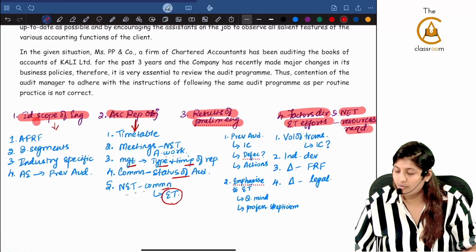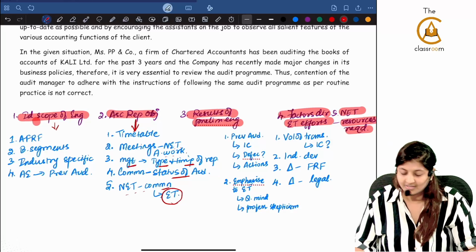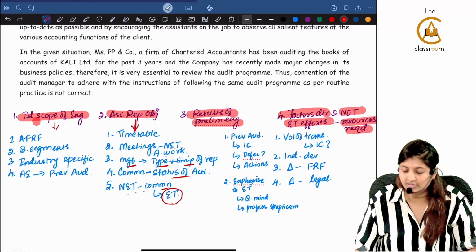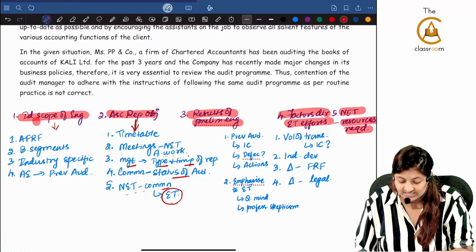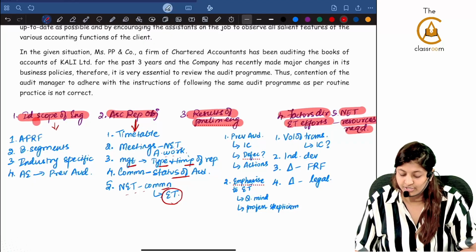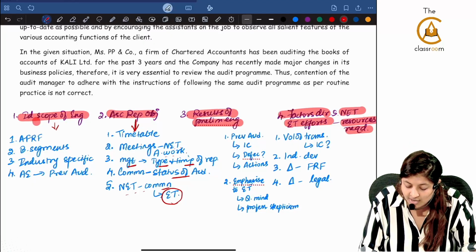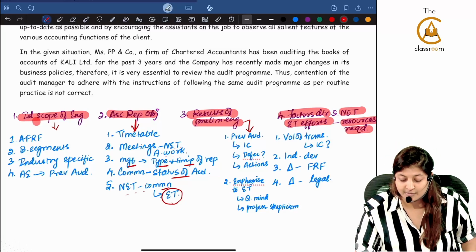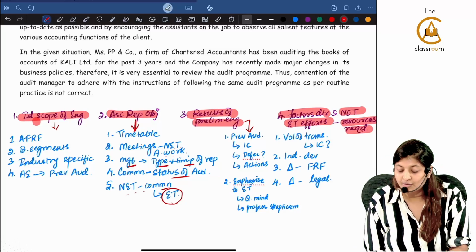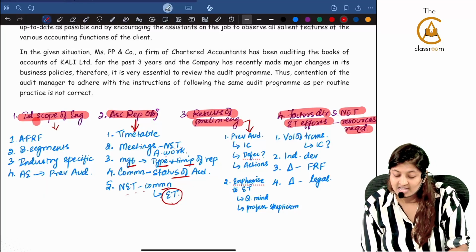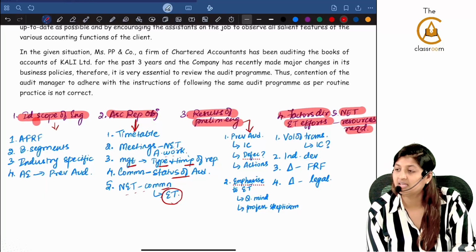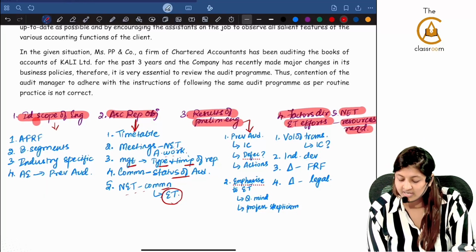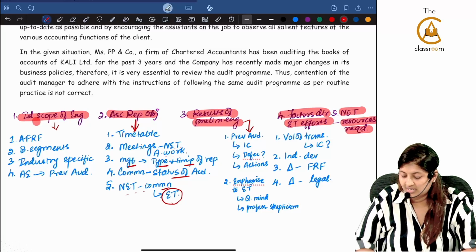There are 5 points. These 5 point headings you know. First one is identifying the scope of engagement. Second is ascertaining reporting objectives. Third is results of preliminary engagement. What are you going to do with the results of preliminary engagement? You will see if your previous auditor has found any deficiency in the internal control, and if so, what action he has taken.